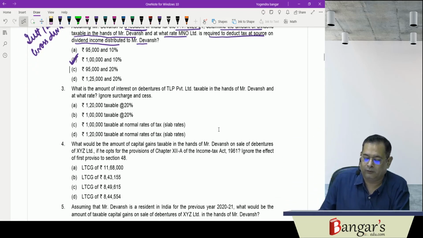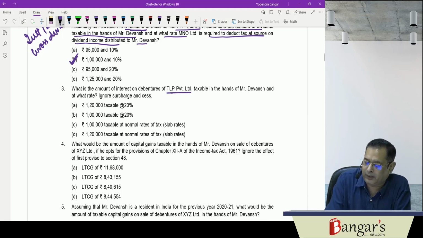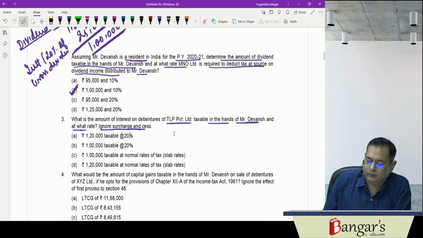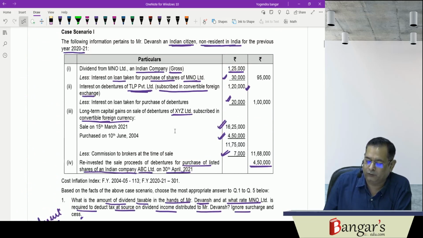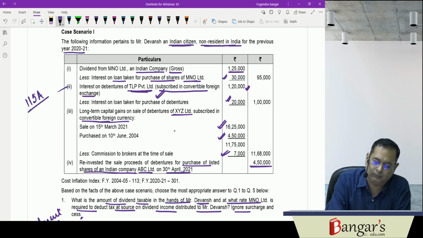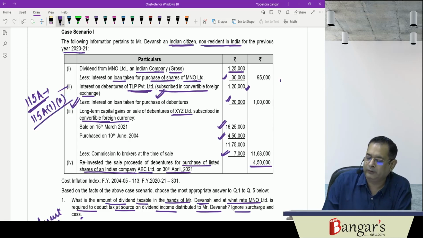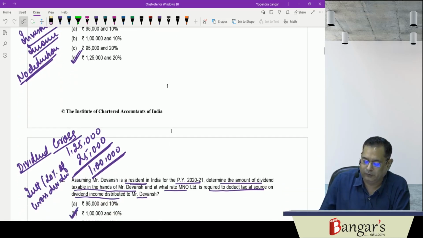Then, what is the amount of interest on debentures of TLP Private Limited taxable in the hands of Mr. Devansh, and at what rate, ignoring surcharge and cess? Here, we have interest on debentures of TLP Private Limited. These debentures have been subscribed in convertible foreign exchange. So the provisions of section 115A will be applicable, and no expenditure will be allowed as deduction. Under section 115A(1)(a), 1,20,000 will be chargeable to tax, and the rate of tax will be 20% in such a case.